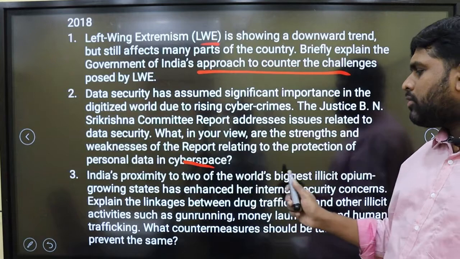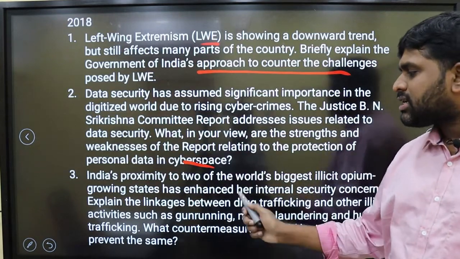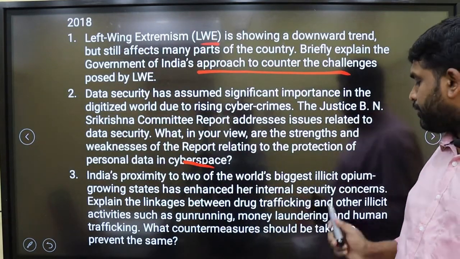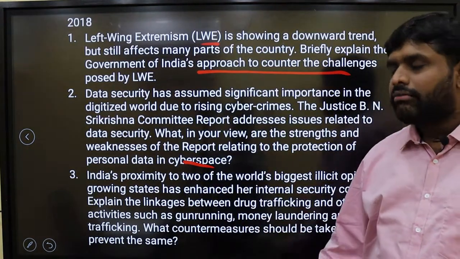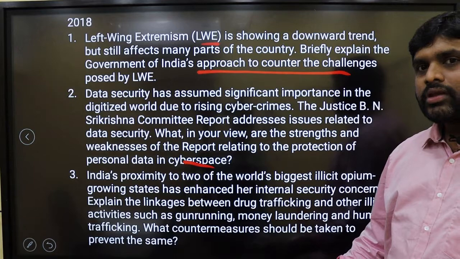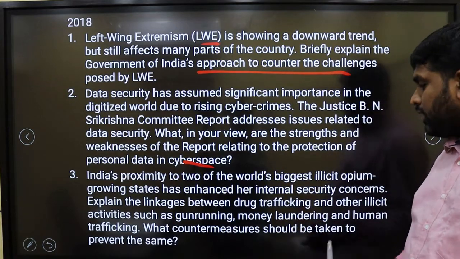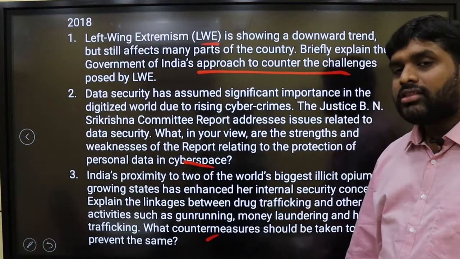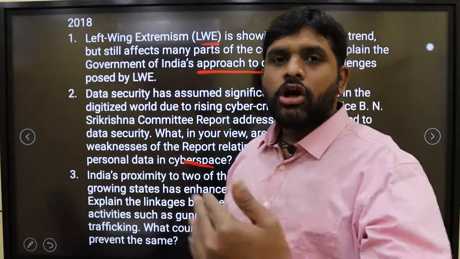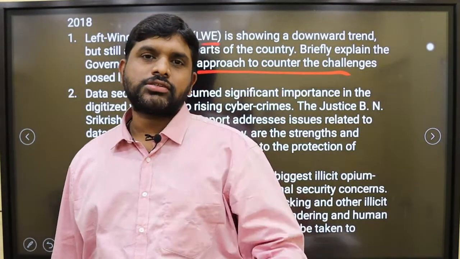India's proximity to two of the world's biggest illicit opium growing states has enhanced her internal security concerns. Explain the linkages between the drug trafficking and other illicit activities such as gun running, money laundering, human trafficking. What countermeasures should be taken to prevent the same? Means laws, various laws.